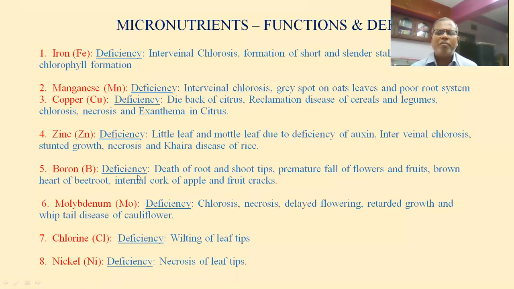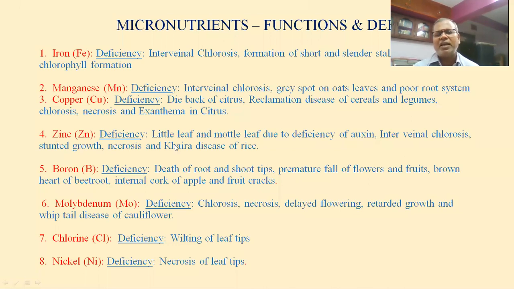Then deficiency of boron, very important: death of root and shoot tips, so it leads to death of the plant. Premature fall of flowers and fruits, brown heart of beetroot, internal cork of apple, and fruit cracks. So necrosis of leaf tips, wilting of leaf tips, whiptail disease of cauliflower, internal cork of apple, fruit cracks, then brown heart of beetroot, like that. The names are very important.